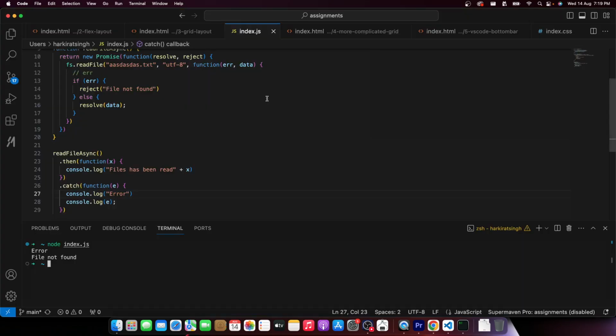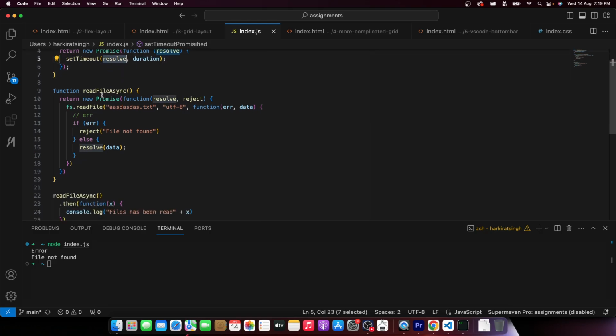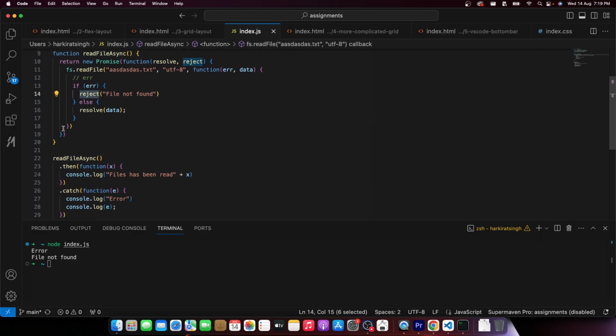Some callbacks never fail, right? Set timeout never fails. It'll run after 1 second. If the call stack isn't free, then it'll run after 10 seconds. It will not reject ever. So here you will always resolve. But when you're reading a file, then there can be errors. You should propagate them back to whoever is calling.